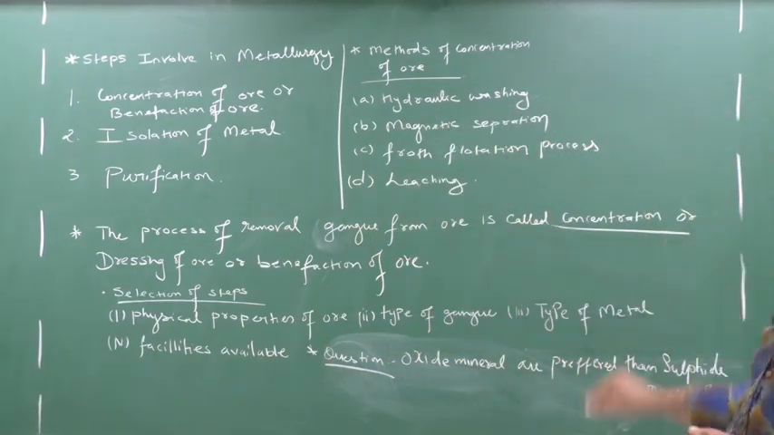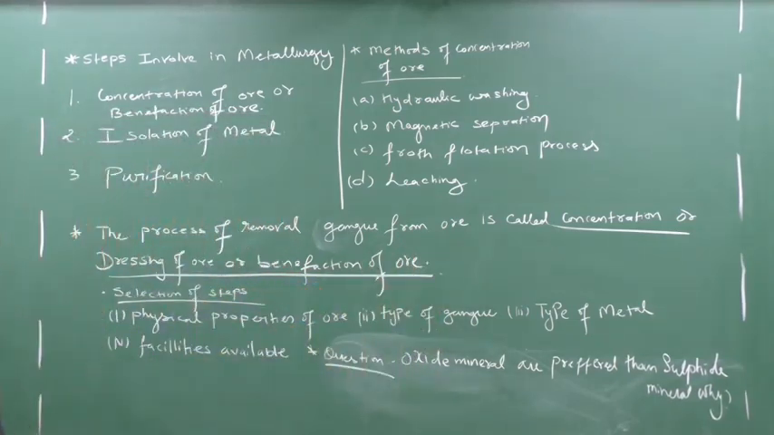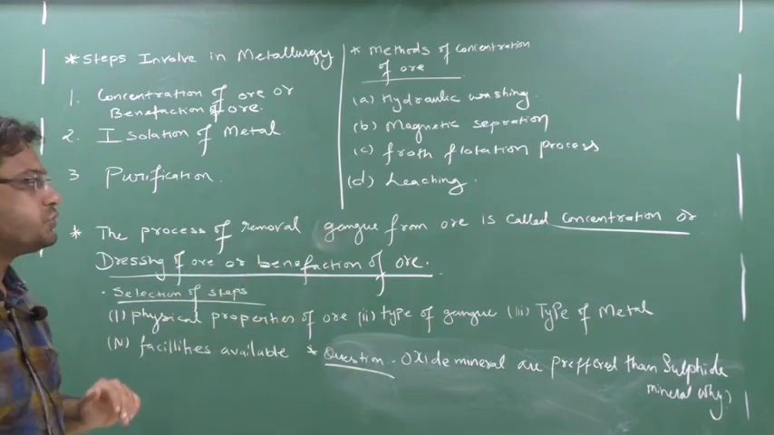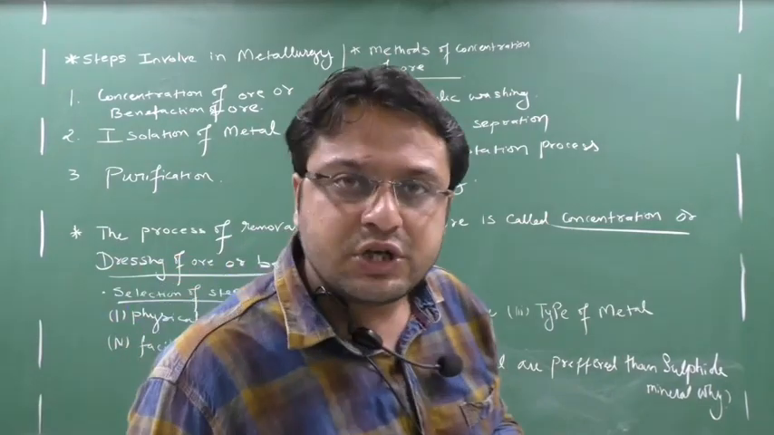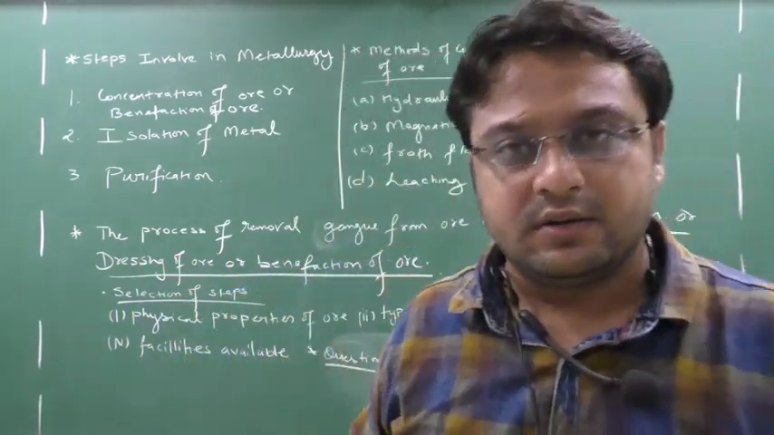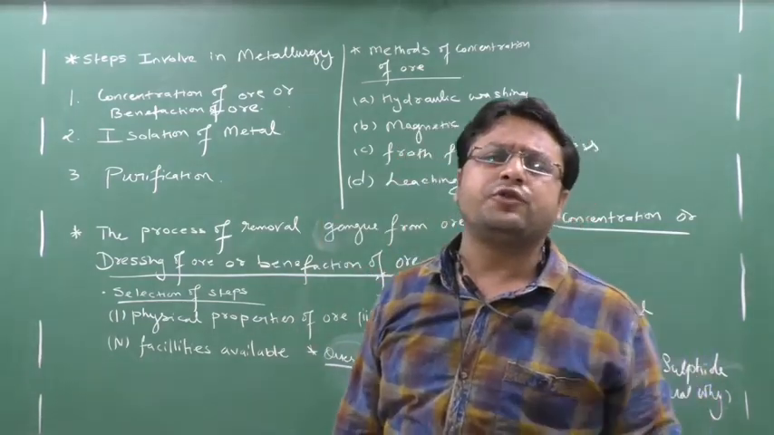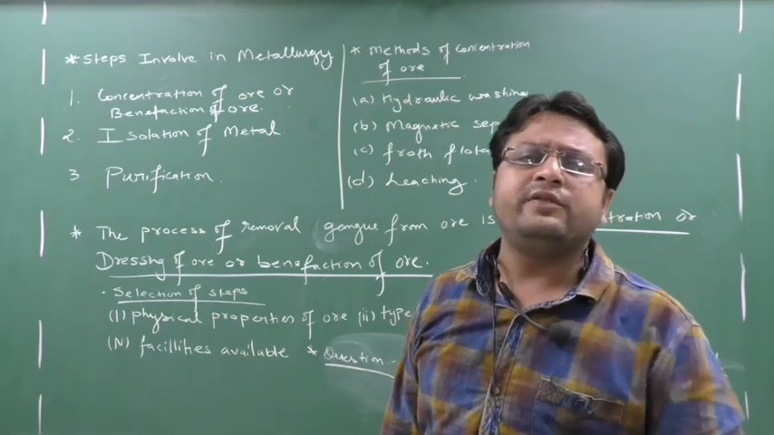So what do you mean by concentration or dressing of ore or benefaction of ore? It means the process of removal of gangue from ore is called concentration of ore. In the first step we are using only methods to remove the gangue, that's it. Concentration of ore means to remove the impurities, and the impurity here is gangue.